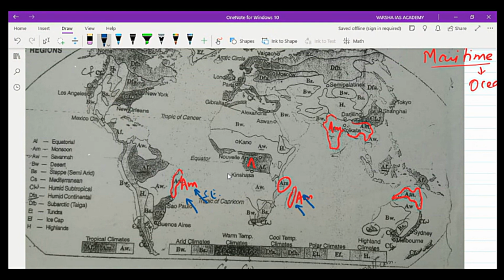The winds crossing the equator reach India as a southwest monsoon. Returning wind from India crossing the equator reaches Australia as a northwest monsoon. So these areas are also under the effect of trade winds, right? So this monsoon climate is under the effect of maritime air masses that are moist.